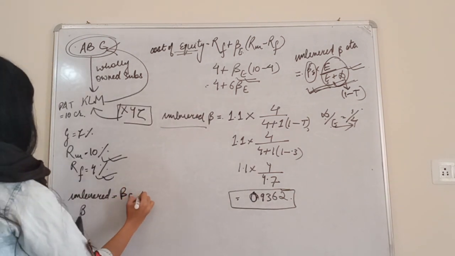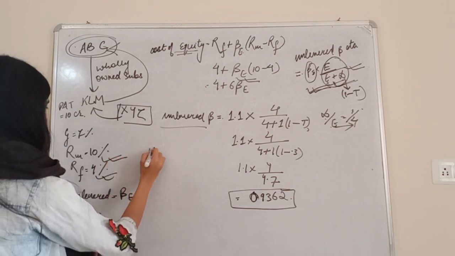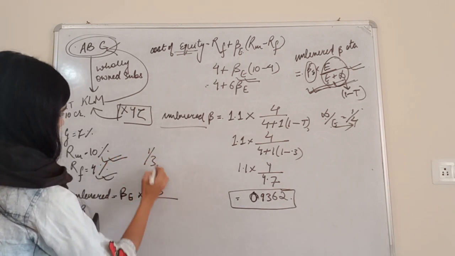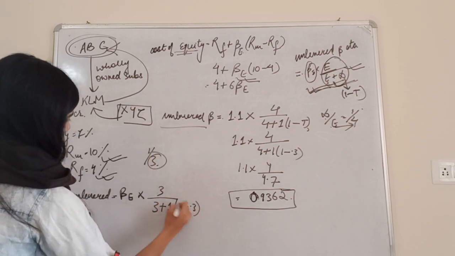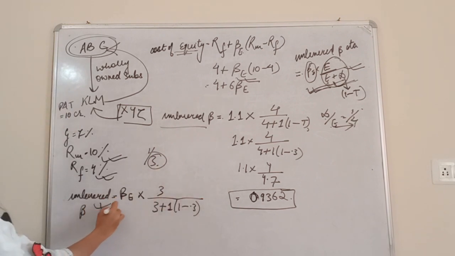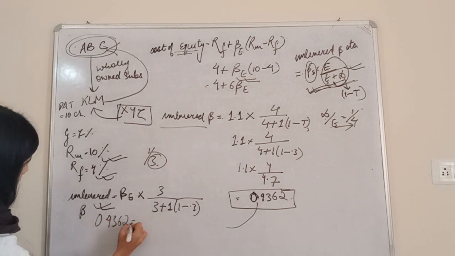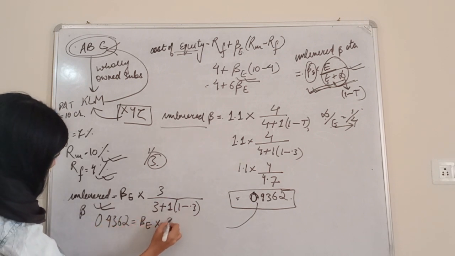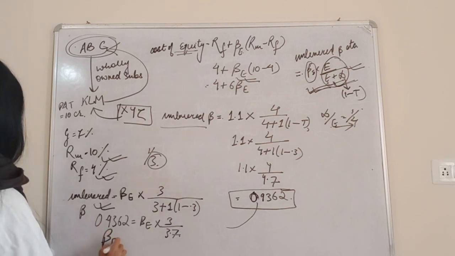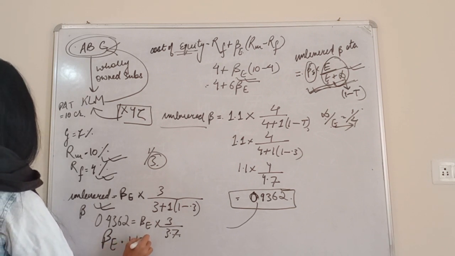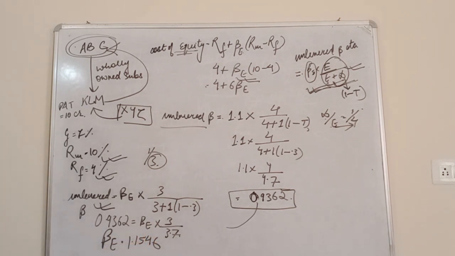Equity beta multiplied by the debt equity ratio for ABC, 1:3, so equity is 3, 3 plus 1, and 1 minus 0.3. Taking the value of unlevered beta from here, 0.9362 is equal to equity beta multiplied by 3 by 3.7. After solving, 0.9362 multiplied by 3.7 divided by 3 comes to 1.1546. So now we have got the equity beta.